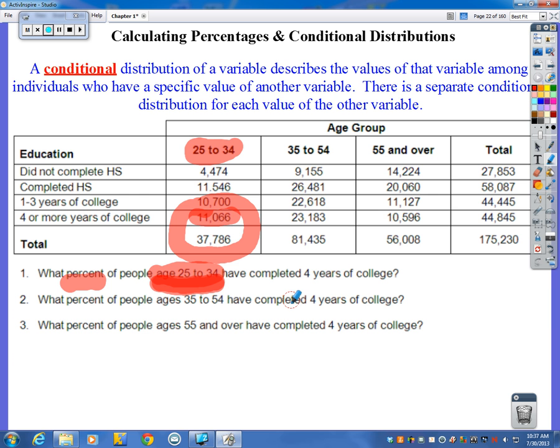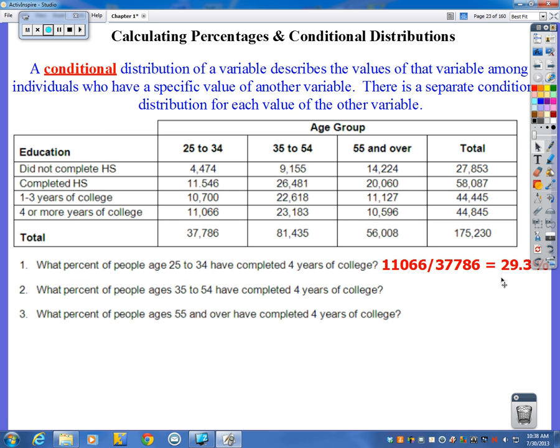They don't want us to look at everybody, all age groups. They want us to look specifically at one age group. Okay? So have a specific value. That's what we're looking at in this case, this specific age group. And then of another variable, well, we were talking about 4 or more years of college. So that's how that works. We're kind of talking about two things at once. So there it gives me 29.3%.